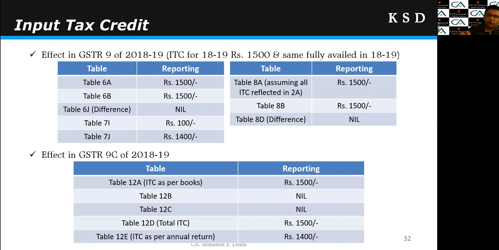But here the issue will arise in the case of GSTR 9C, table 12. Let's see. In table 12A, ITC as per books is 1500.